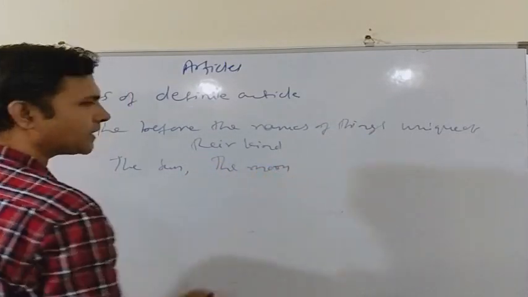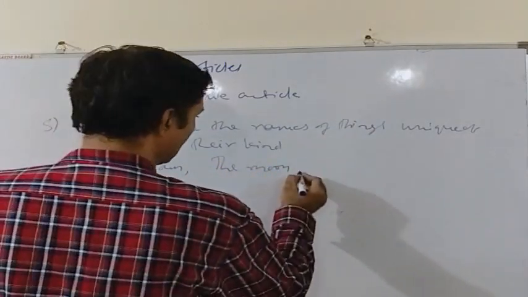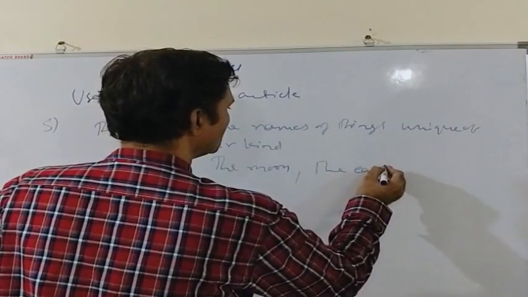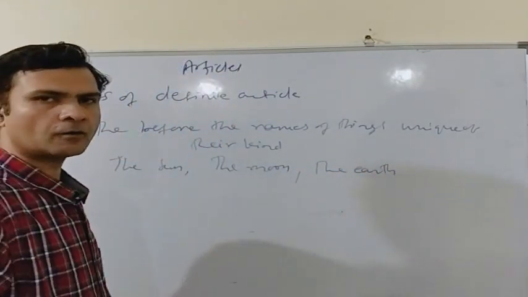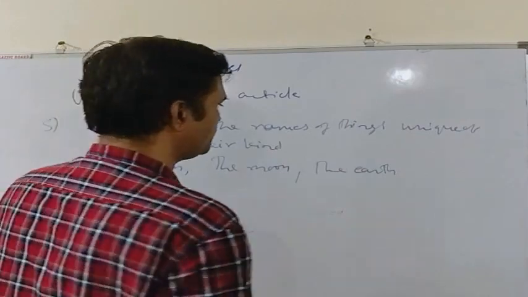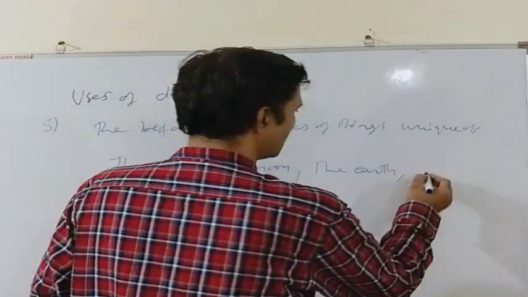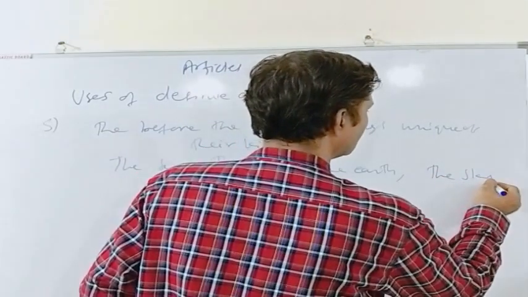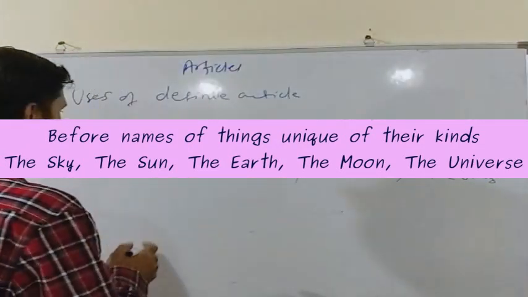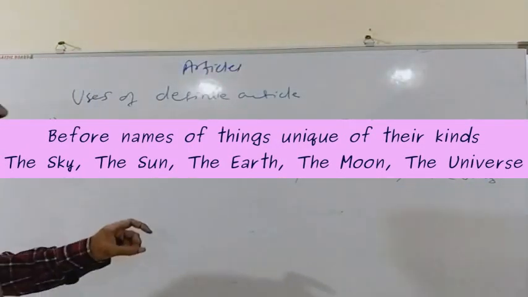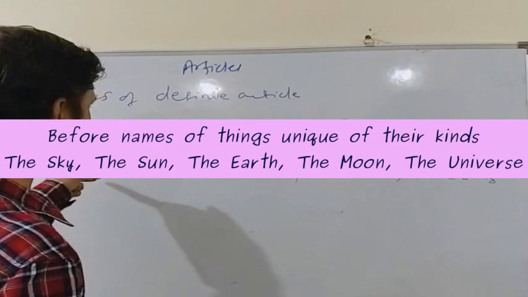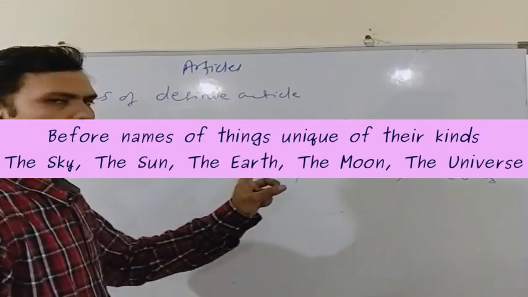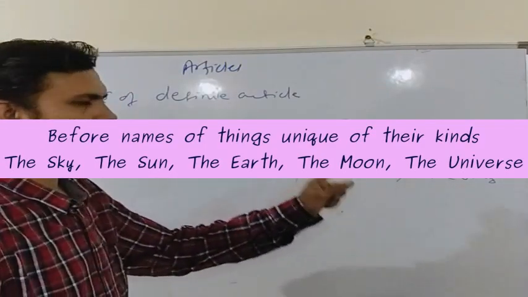It is a unique satellite of Earth. The Earth. It is the only known planet on which life is possible. The sky. So all of these things are unique in nature. Hence we can use "the" before the names of these things. The sun, the moon, the earth, the sky.